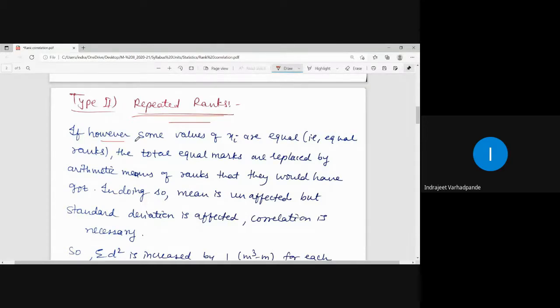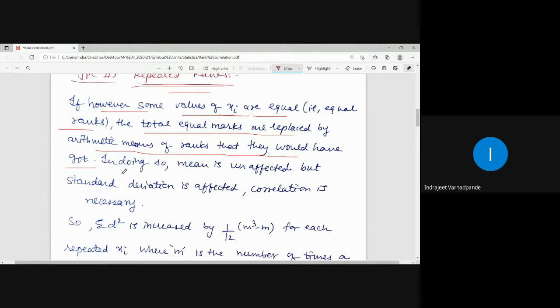So if some values of xi are equal, that is, equal ranks are there in the column of observations of x or y, then ranks will be assigned as equal. So the tied values are replaced by the arithmetic mean of the ranks that they would have got. In doing so, the mean is unaffected, but the standard deviation is affected.